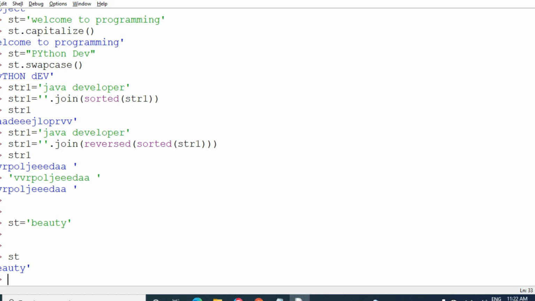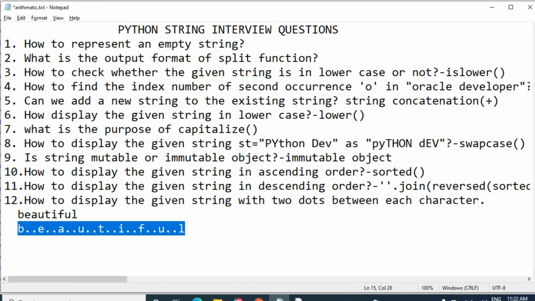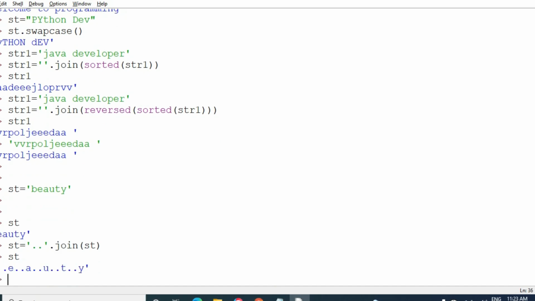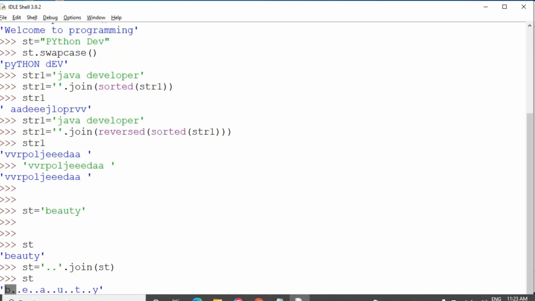st equal to beauty, the same string I have taken here, beauty, and I want to display the double dots annexed to B E A U T Y. And I'm going to apply st equal to, within quotes we should take the double dots, dot join of st, then print st. See, in between all the characters the double dots have come.